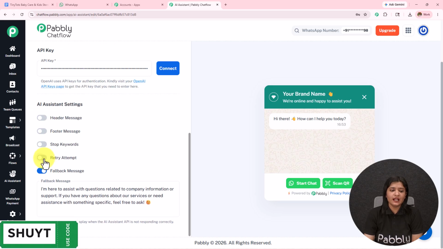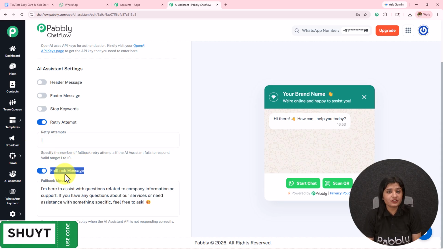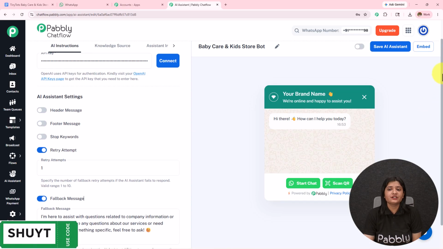Then we have this retry attempt. When the API is not responding and the AI agent is not able to resolve the queries, the AI agent is given a retry attempt to try the particular query again and see if it can resolve it. The valid range is 1 to 10, so you can set it from here. Then this fallback message will be sent. I have entered this fallback message. You can enter a nicer fallback message where you can enter the contact details of the company, so that whenever the queries are not resolved, at least the users can contact you directly.